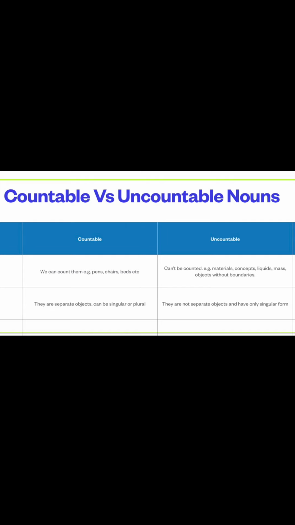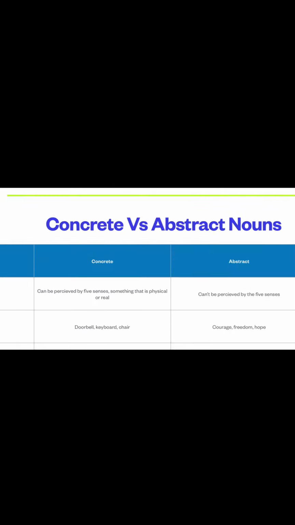So we use them in the singular form. You don't say, give me some sugars. You just say, give me some sugar. You don't say hairs on your head, you just say hair on your head, right? So they have singular forms, okay? But the countable noun can have a singular form and a plural form.